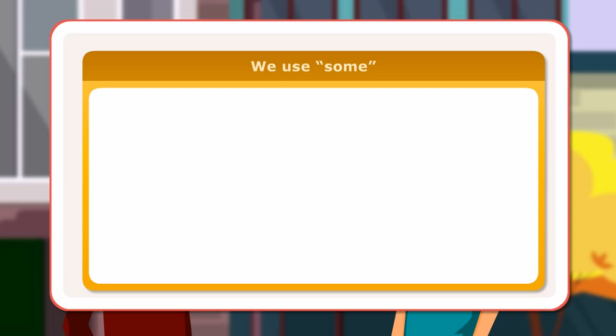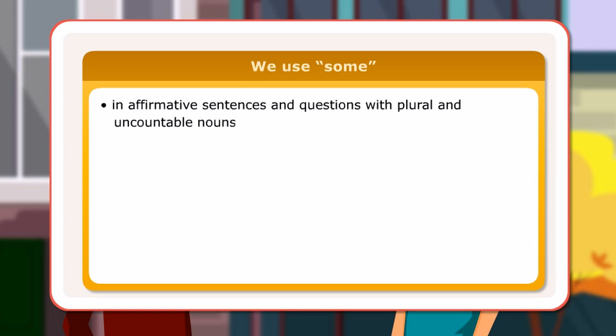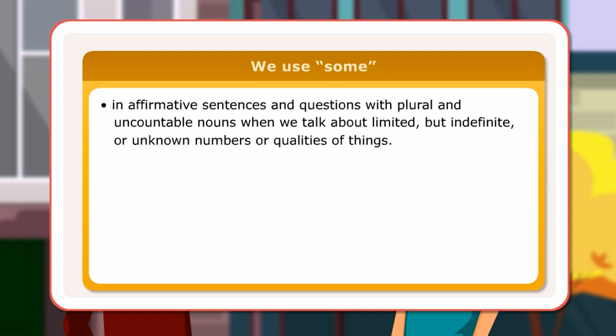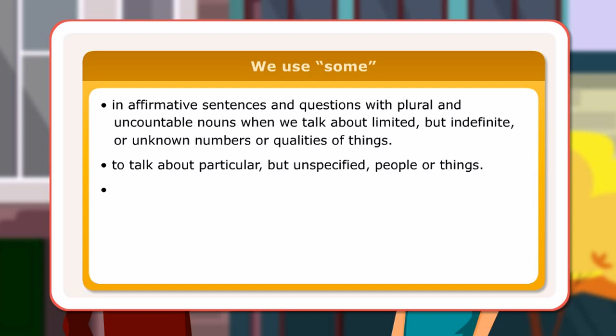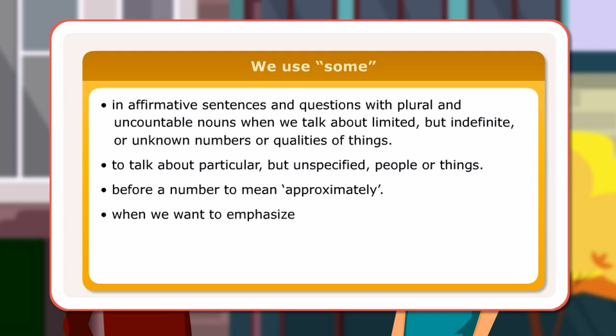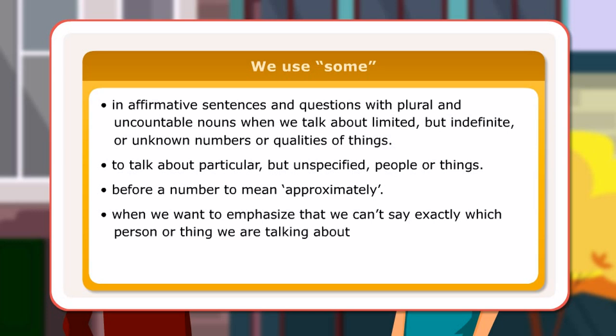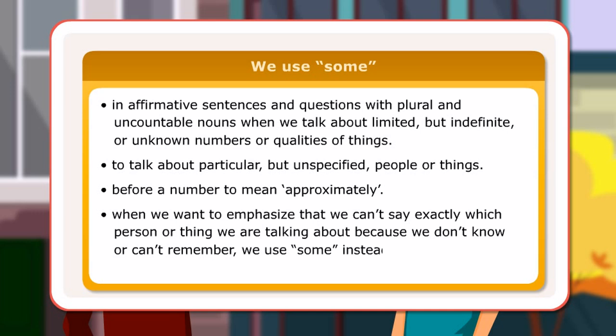We use some in affirmative sentences and questions with plural and uncountable nouns, when we talk about limited but indefinite or unknown numbers or qualities of things. To talk about particular but unspecified people or things. Before a number to mean approximately. When we want to emphasize that we can't say exactly which person or thing we are talking about because we don't know or can't remember, we use some instead of a or an with a singular noun.